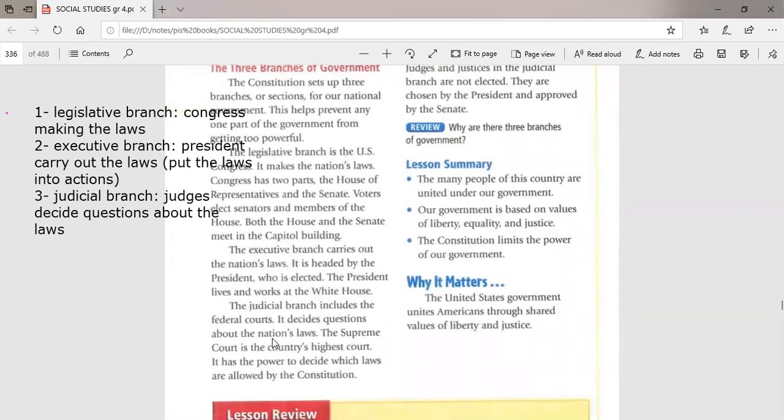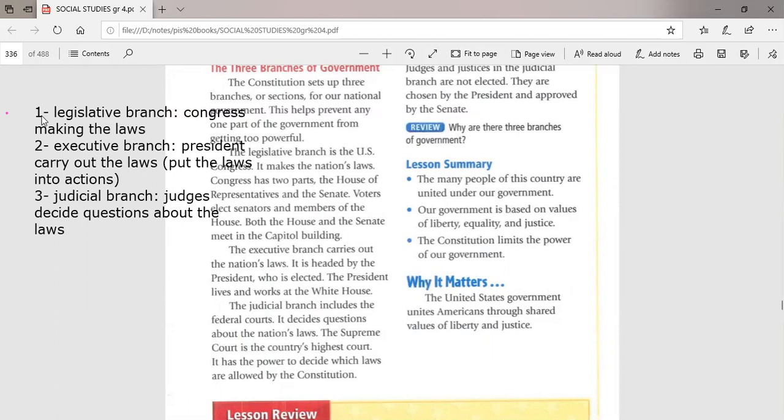And here, guys, look, it decides questions about the nation's laws. And here is the Supreme Court. Don't forget that it is the country's highest court, and it has the power to decide which laws are allowed by the Constitution. It's responsible for deciding which laws are allowed by the Constitution, and of course punishing the criminals, deciding all of these issues related to the laws and applying the laws to the persons who did wrong things, or to the criminals.